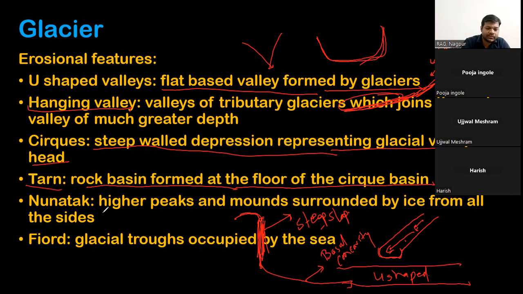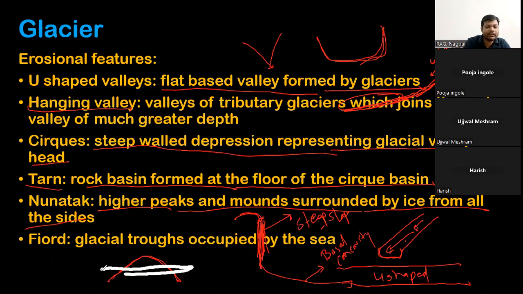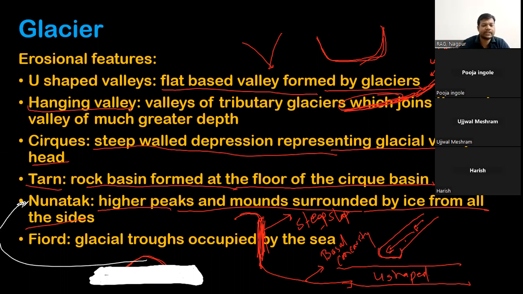Now there is something called a Nunatak. A Nunatak is a higher peak or mound surrounded by ice from all sides. Say this was a mountain, and now this mountain is surrounded from all sides by ice, so only a small peak is left. This peak will be called a Nunatak.